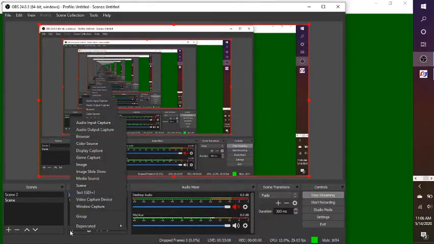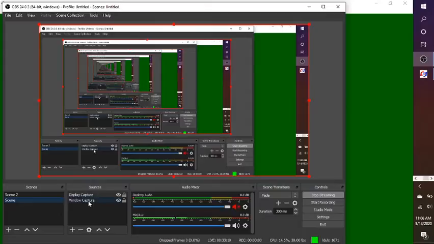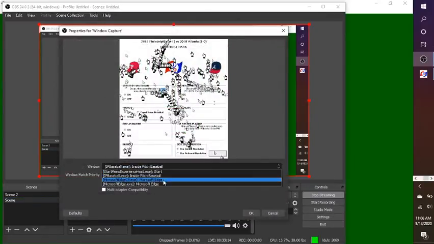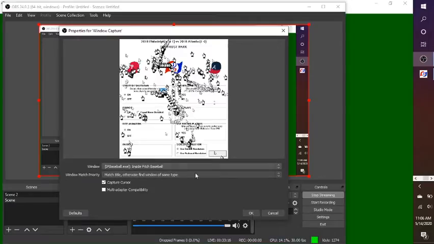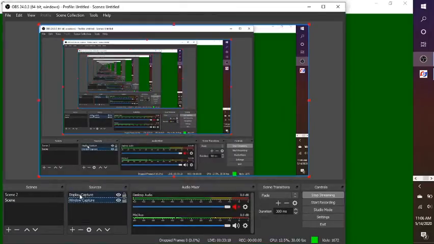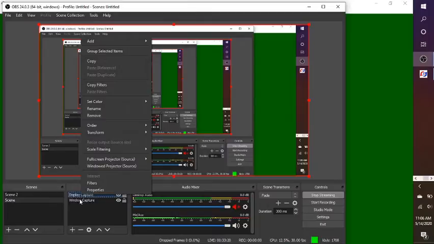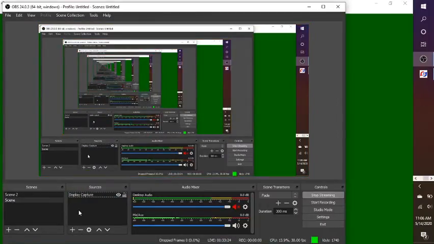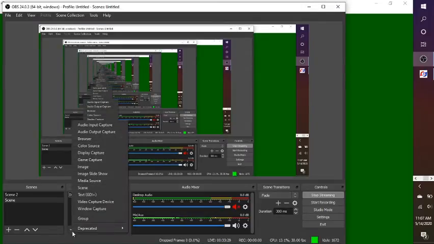Probably just thought of something I want to do here. See if I can correct this window capture thing now. Oh, come on.